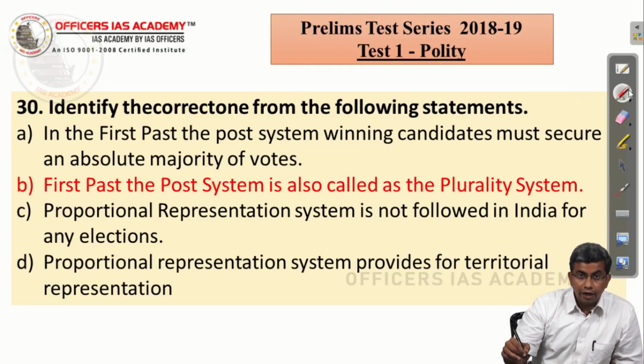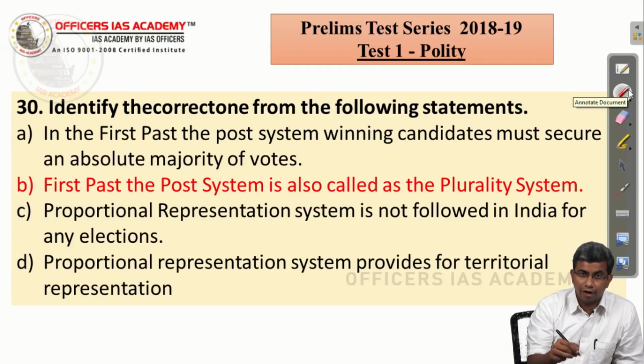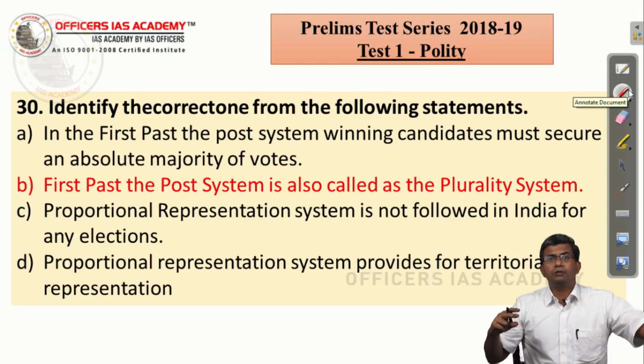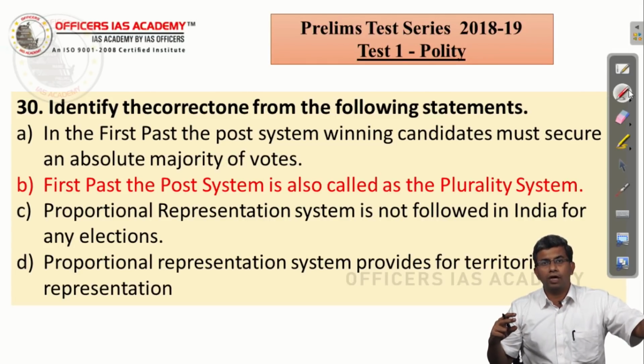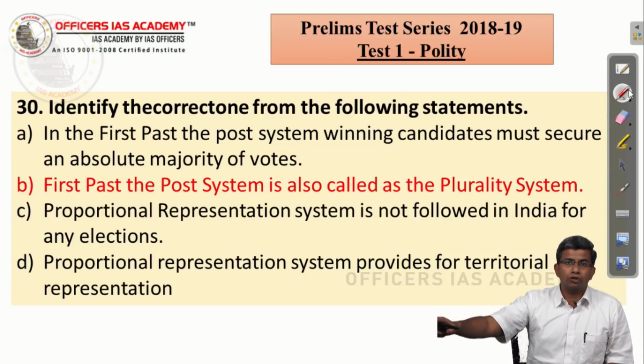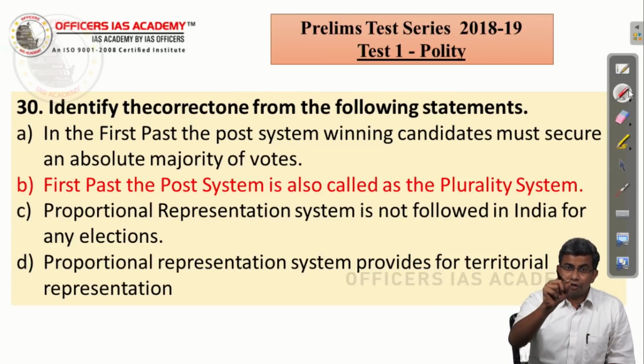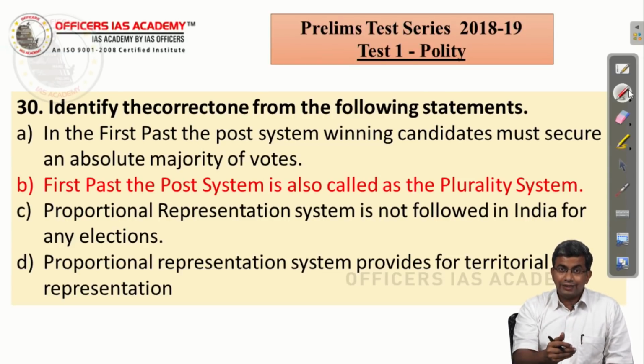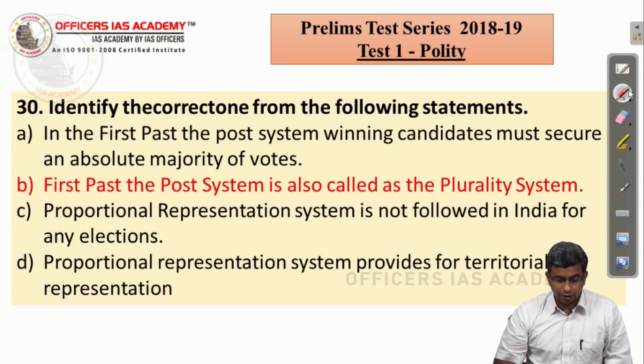But even if you are not very sure about this statement, I would have discussed it very briefly in the class. There are two types of system. First past the post system, which is also called the plurality system. The other is called the proportional representation system. So if you had missed it and you are confused, try to see whether you are able to eliminate the other statements. Then automatically you will arrive at the right answer.